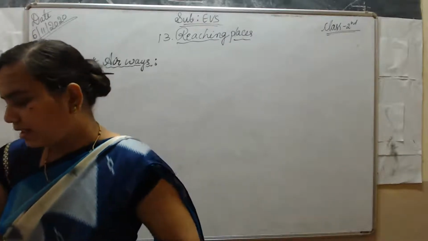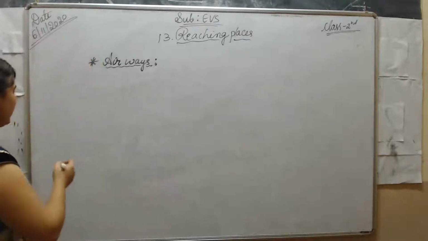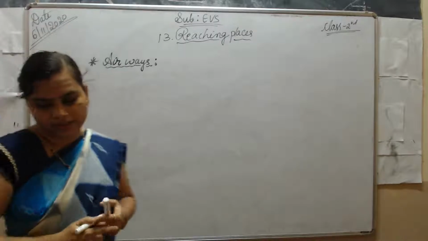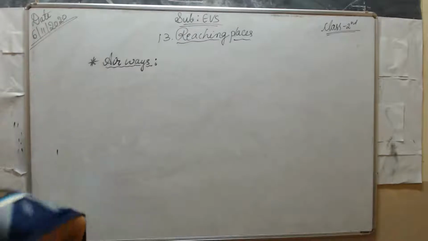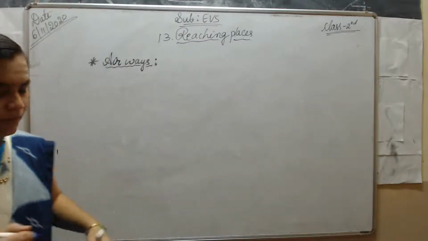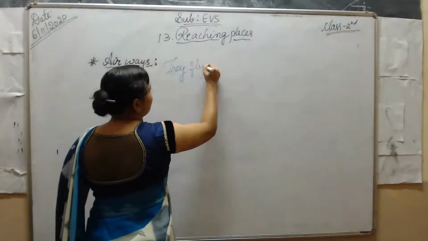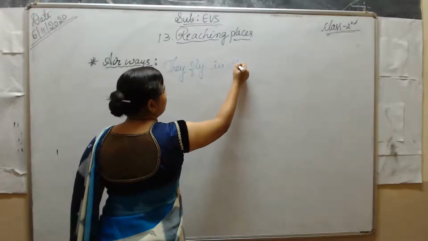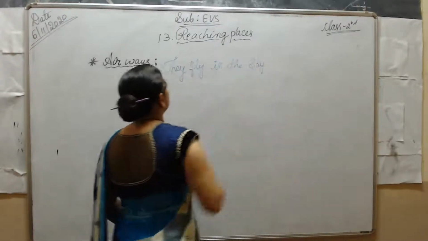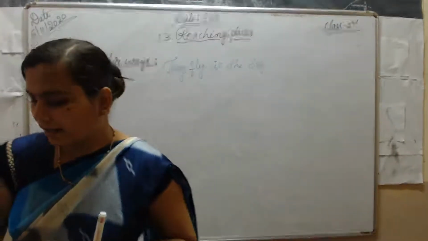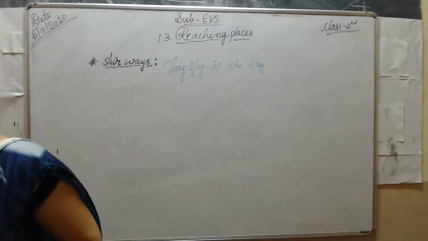Airways means what? They fly in the sky. The vehicles which fly in the sky are called airways. The airways, or air transport vehicles, fly in the sky.